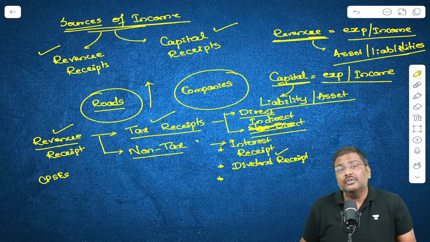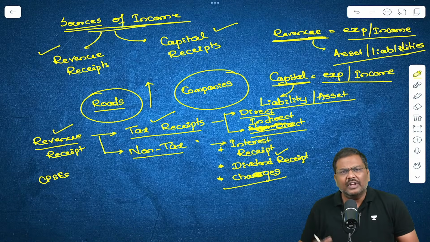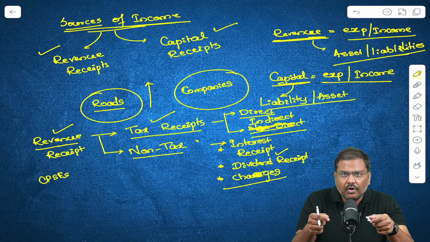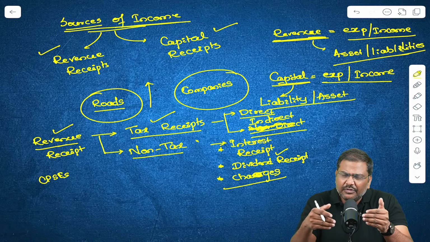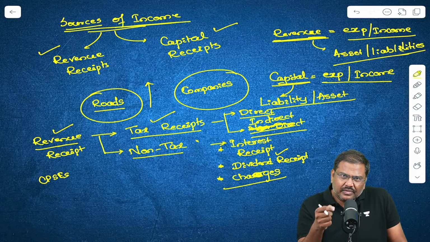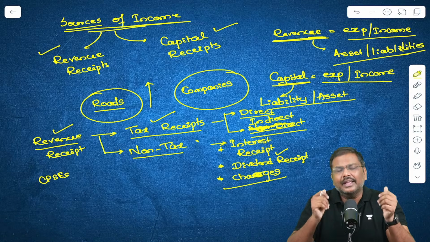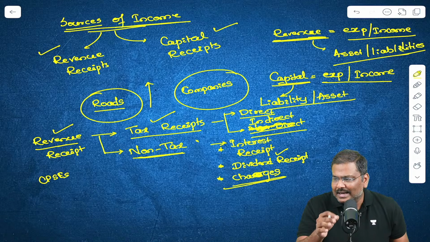The third very important source of income for the government is charges, penalties, etc. that the government imposes and collects whenever certain services are provided by the government. For example, let's say you apply for a passport, or you apply for a PAN, or different applications for different services provided by the government. When you apply to get the services, the government of India will impose certain charges and collect them. These charges are counted as a part of non-tax receipts.